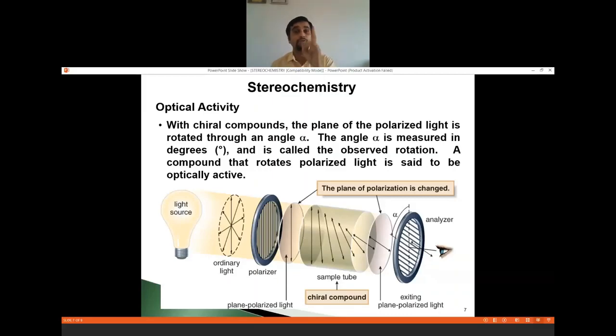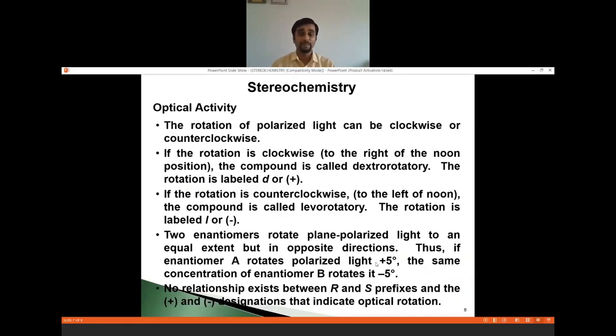Fine. So chiral molecules only have the ability to rotate the plane either clockwise or anticlockwise. Okay. So basically there are two possibilities. Either light is rotated clockwise or it is rotated anticlockwise. Let's see. When I talk about optical rotation, if it rotates clockwise, the isomer is called the dextro isomer. If it rotates anticlockwise, I mean to say counterclockwise, the isomer is said to be the levo isomer.